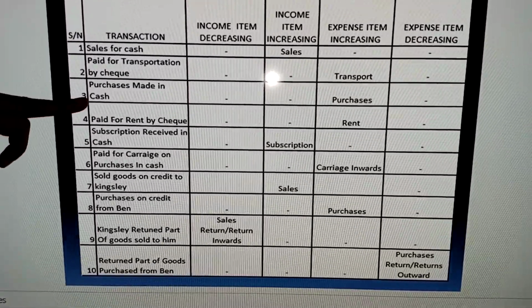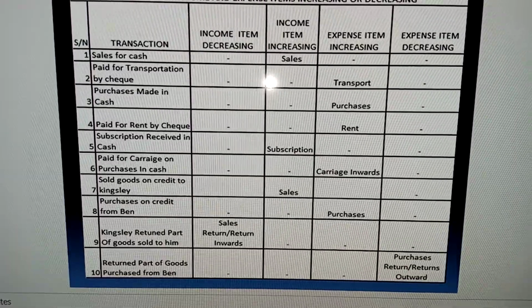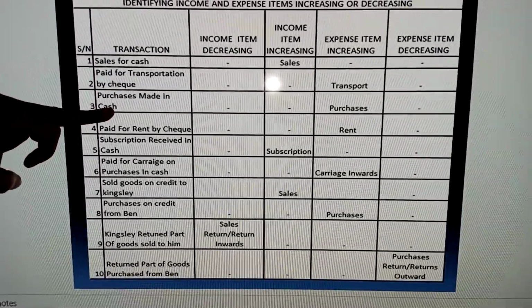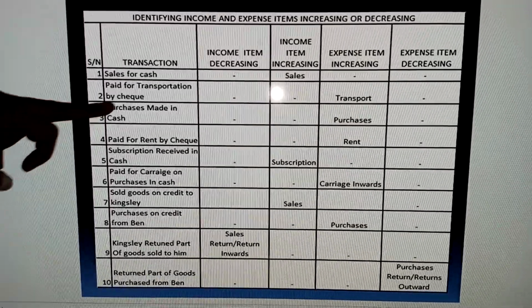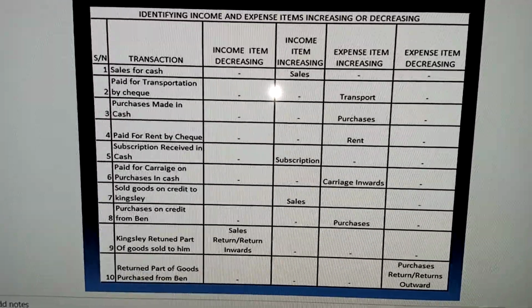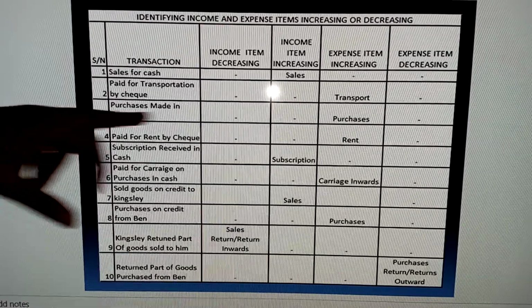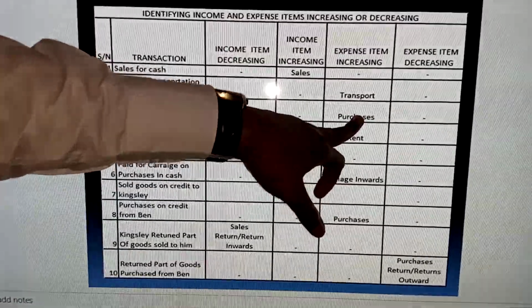The next one is purchases made in cash. I can identify purchases and cash. Cash is an asset. I'll go back to the asset class and understand how to treat it. So we have purchases here. If you're purchasing, it's increasing in value. So we can see it here as an expense item, increasing.